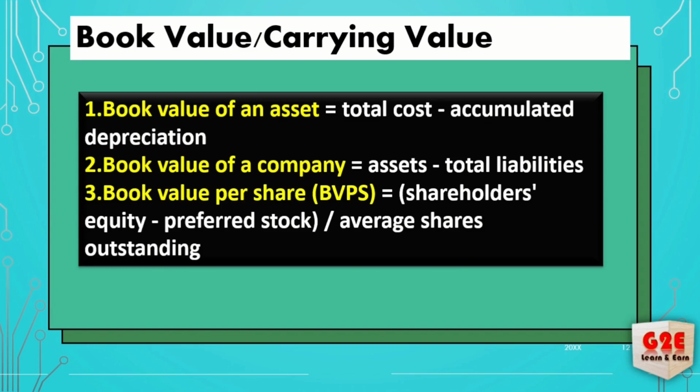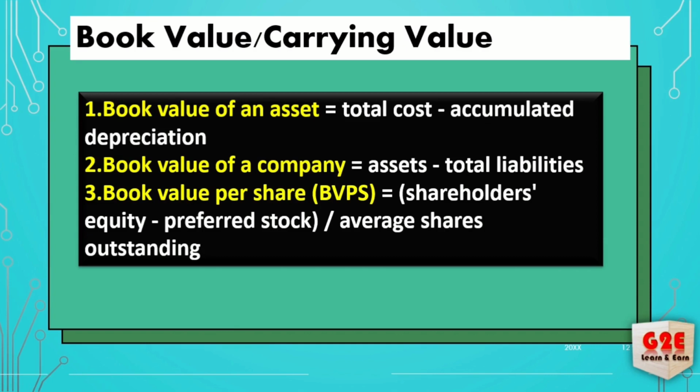So you see what depreciation is available, and you compare with the current market price, and based on that you fix the price. That is called the book value of an asset. From the company's point of view, if you deduct total liability from total assets, you will get the value of the company.